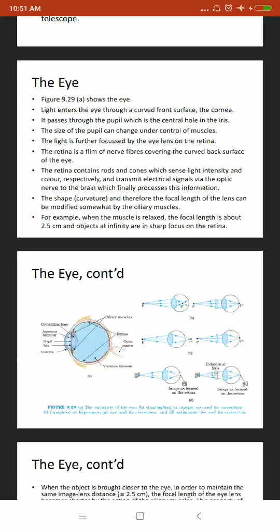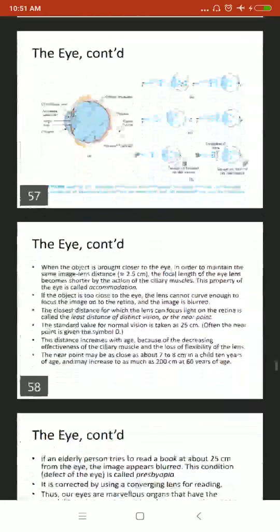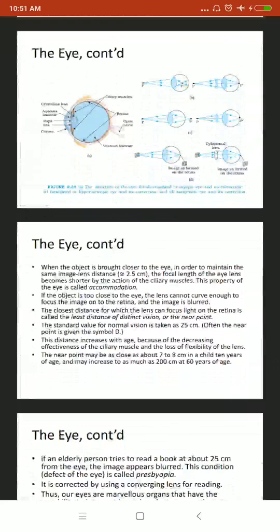But when an object is brought closer to the eye, in order to maintain the same image lens distance, that is around 2.5 centimeter, the focal length of the eye lens becomes shorter by the ciliary muscles. This property of the eye is known as accommodation.